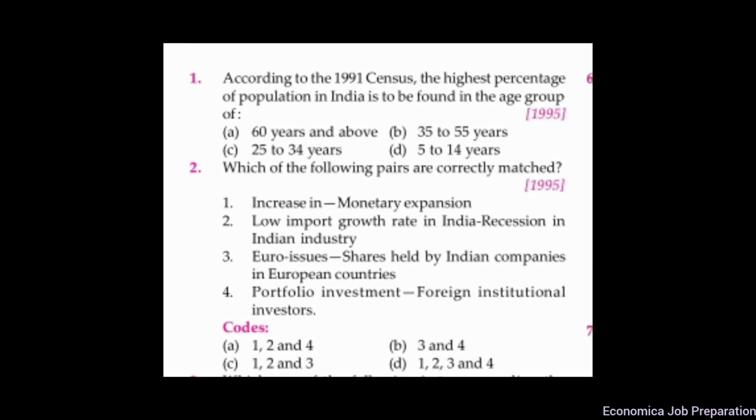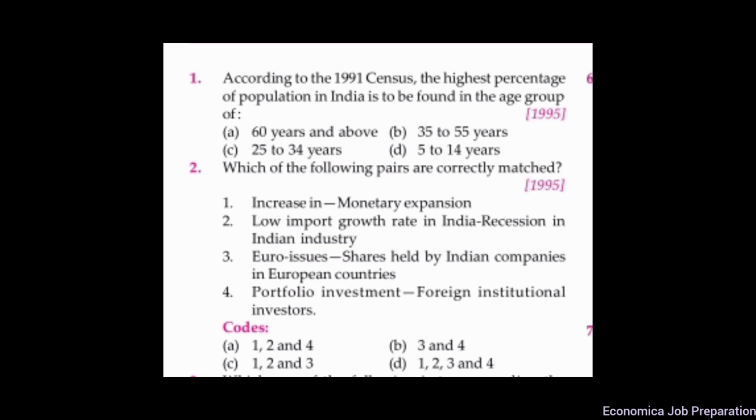This is the first question. According to the 1991 census, the highest percentage of population in India is to be found in the age group of. Here, the correct option is option D, that is 5 to 14 years. The highest percentage of population in India in 1991 is in the age group of 5 to 14 years.